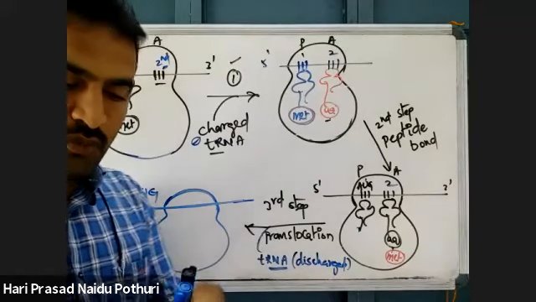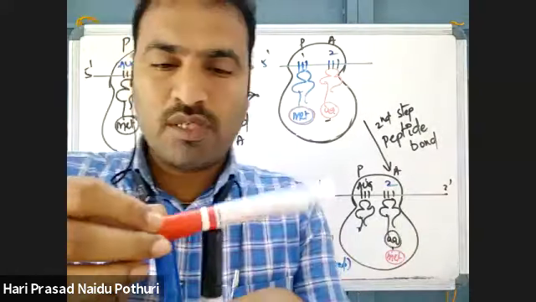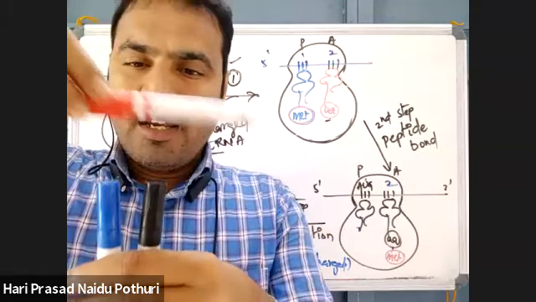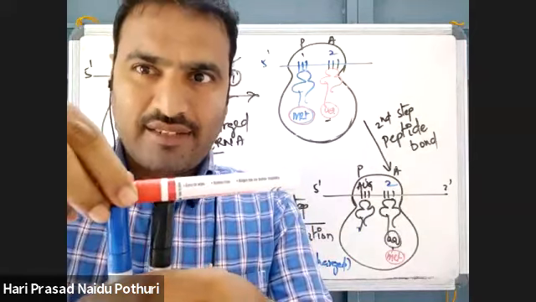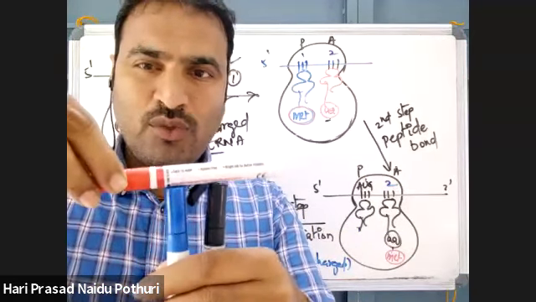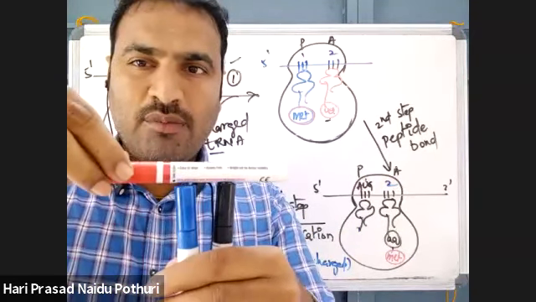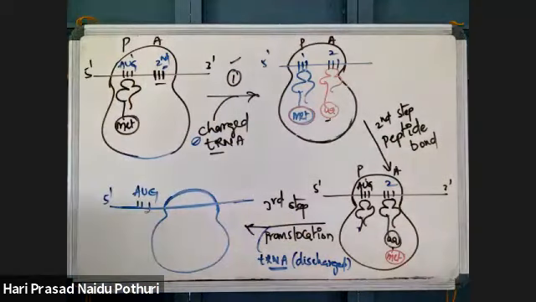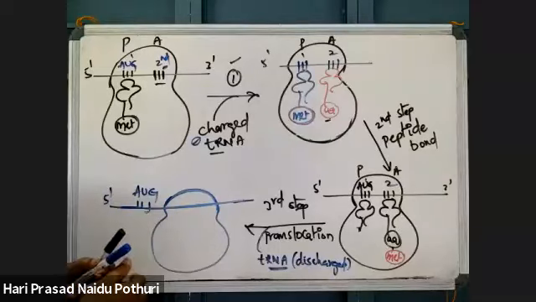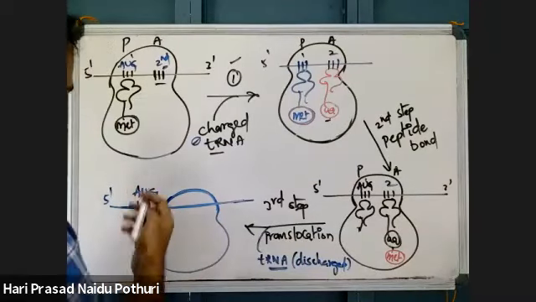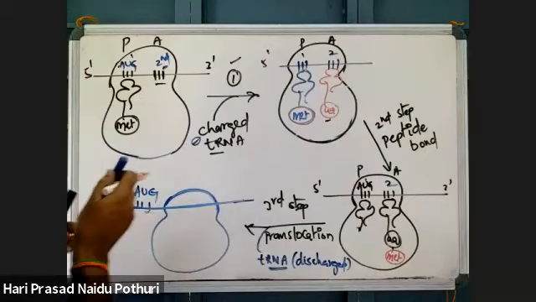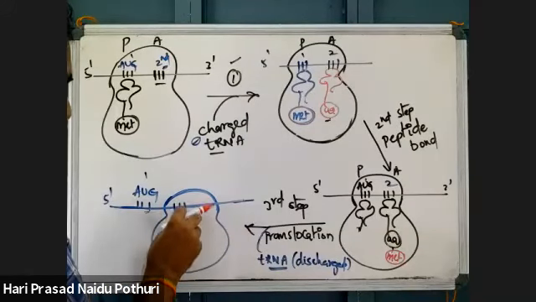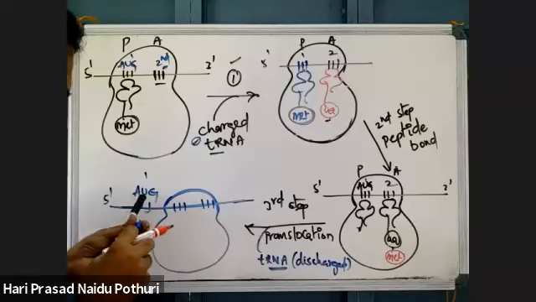AUG, the ribosome may move. Suppose here the ribosome is moving, then AUG will come out. Suppose the ribosome is stationary and the mRNA moved, then also this AUG will come out. Whatever it is, this AUG came out. This is actually the first codon. First codon, and the second codon is there.